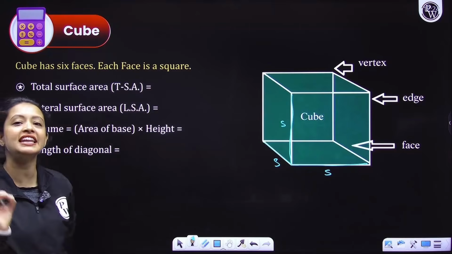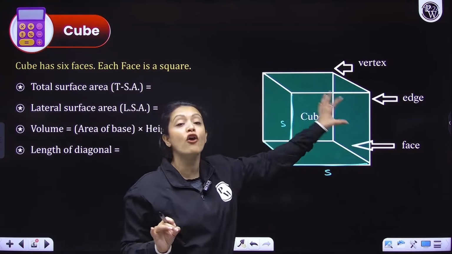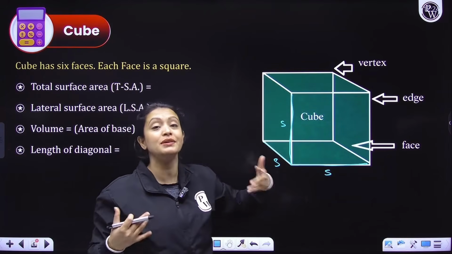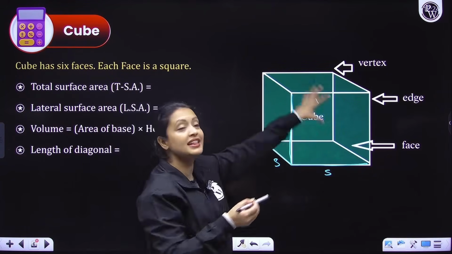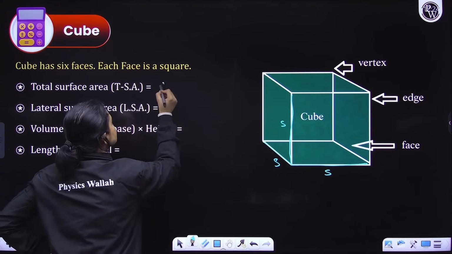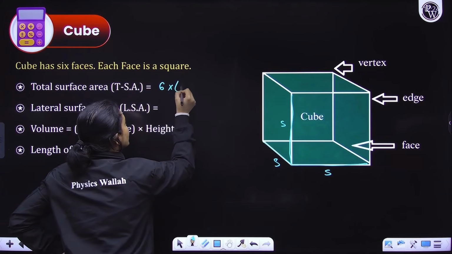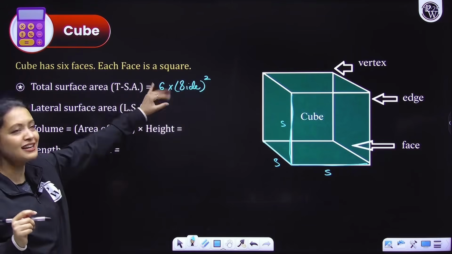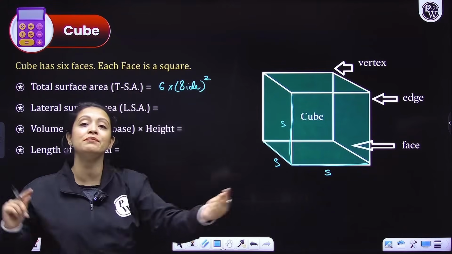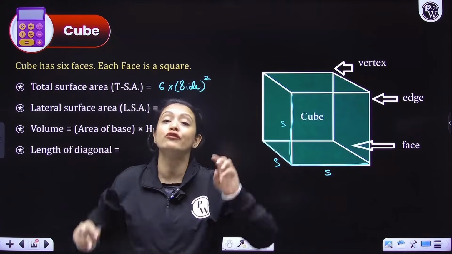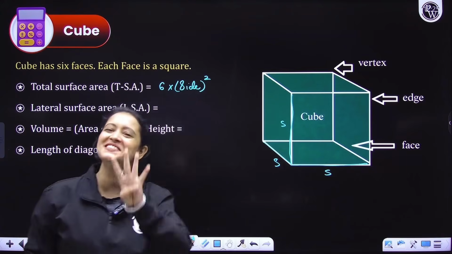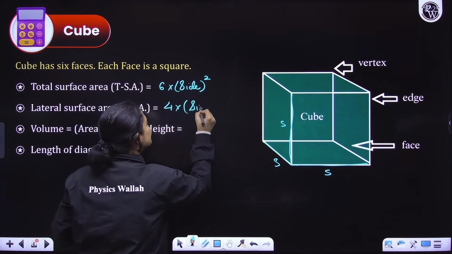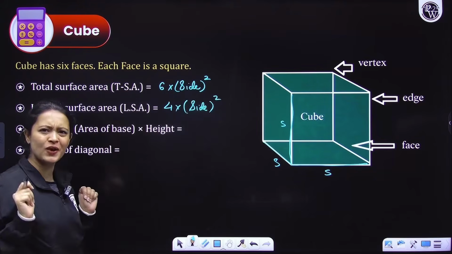So the total surface area would be what? It would be the sum of all the squares making up this cube. So how many squares are making up this cube? That means the number of faces, right? There are 6 squares. So 6 into side square. Why side square, everyone? Because we are taking the area of each square and there are 6 such squares. Now lateral surface area means the area of 4 walls, right? So 4 walls means 4 squares. So we just have to take the area of 4 squares. So that would be 4 into side square. Simple. I hope everyone's writing it before me.